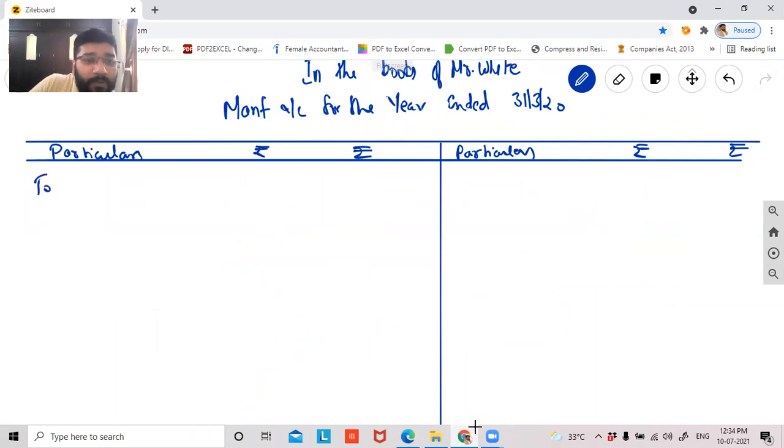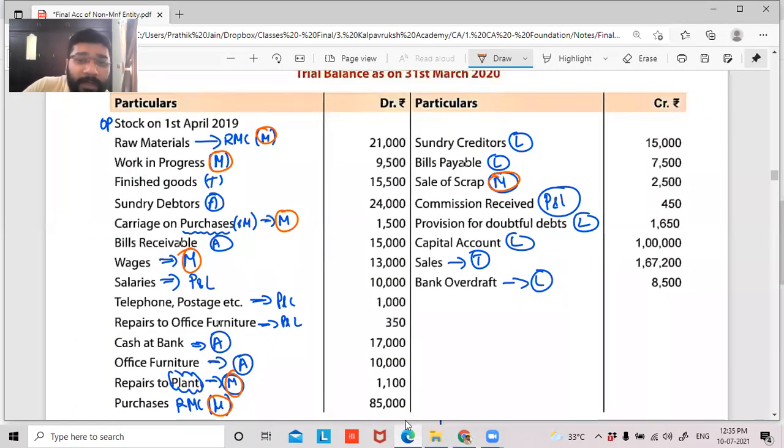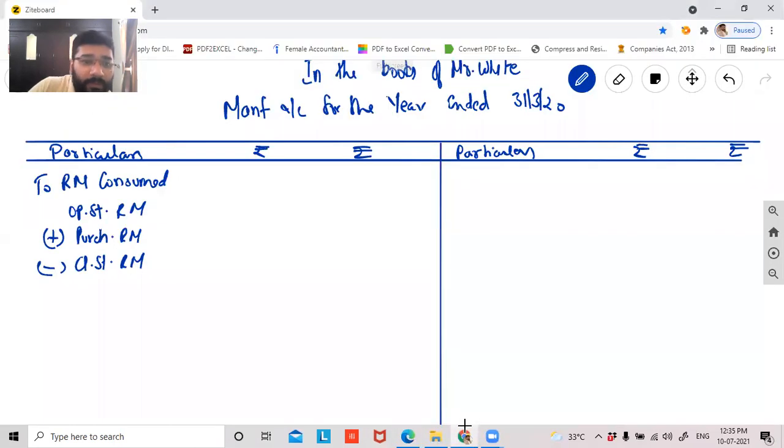So to raw material consumed, nothing but opening stock of raw material add purchase of raw material minus closing stock of raw material. Guys, you have to write full form in exam. Opening stock of raw material is 21,000 rupees, in the inner column.